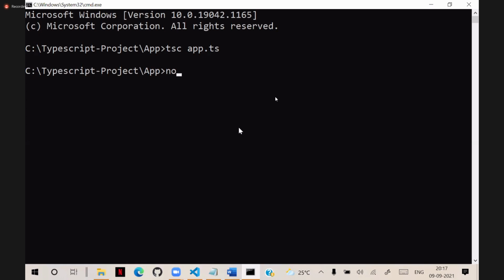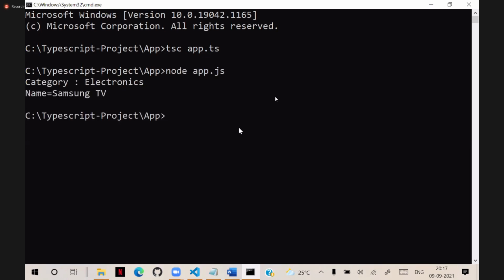And observe now when we run app.js, that means node app.js, it should execute those two results and display them. That means the category name electronics and the name Samsung Tip. I just wrote a small example. We will now build a large library and learn how to build complex libraries using these approaches.